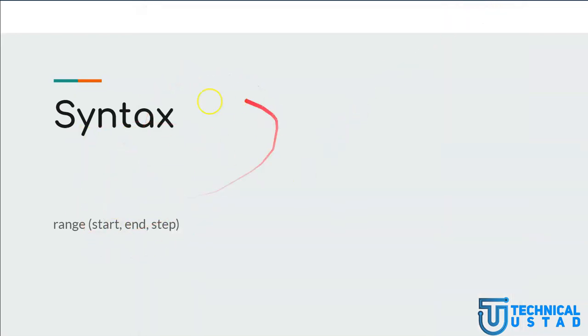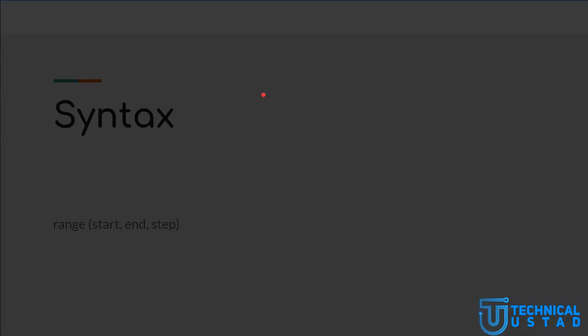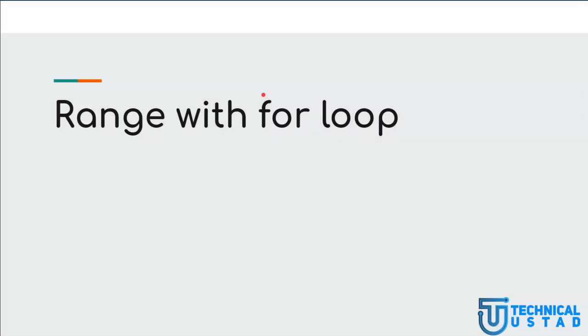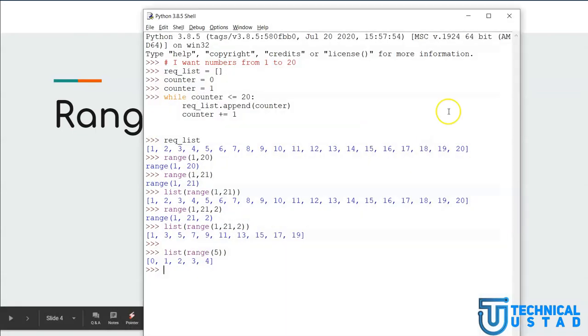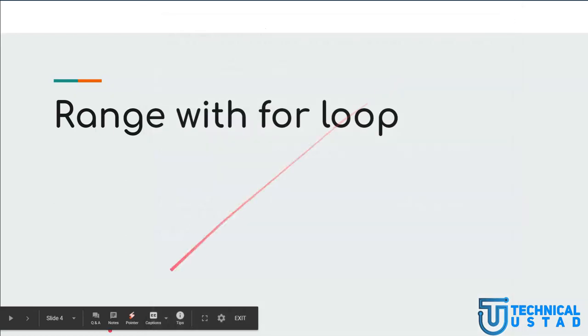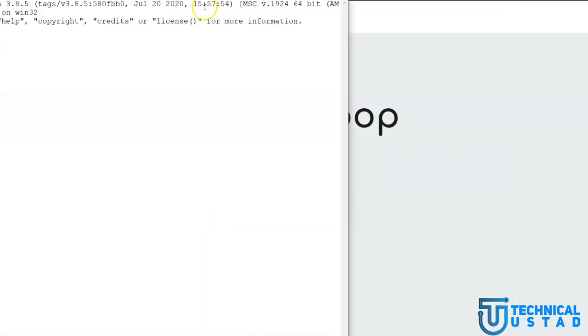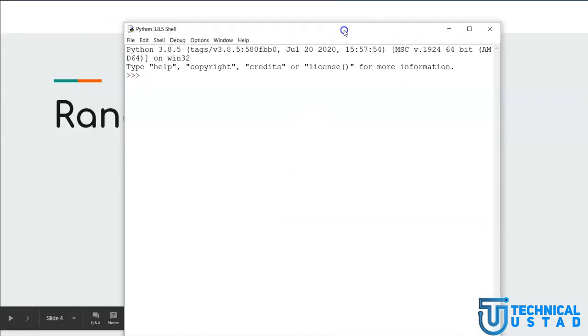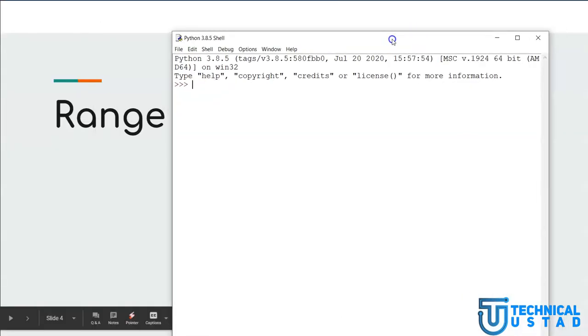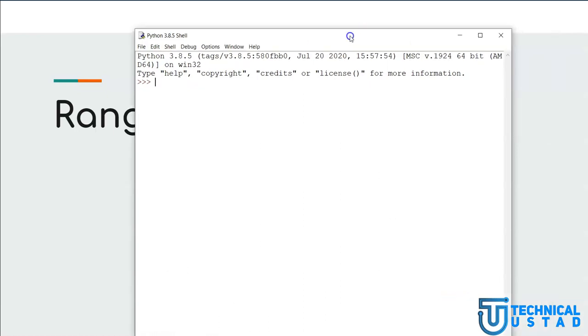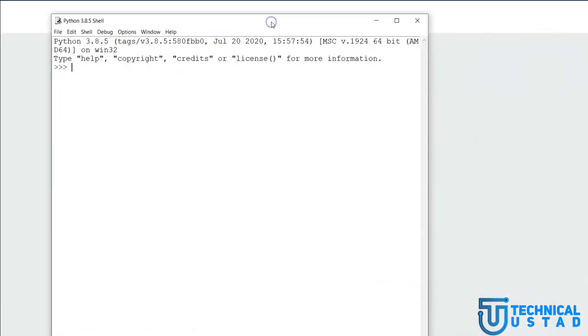So till now we have discussed what range is and what its syntax is. Now let us talk about how we can use range with for loops. So first of all, let me close this IDLE shell and open a new shell. What I want all of you to see is how we can use range with loops.